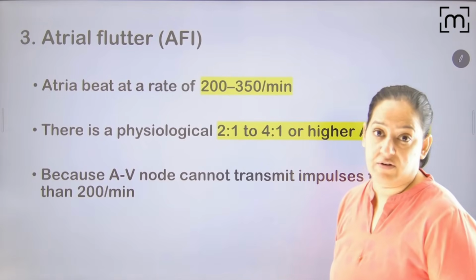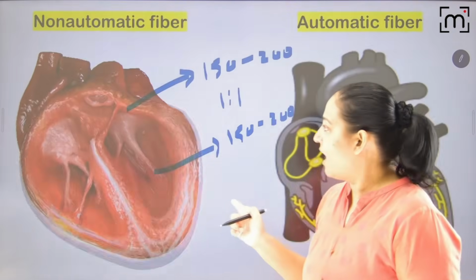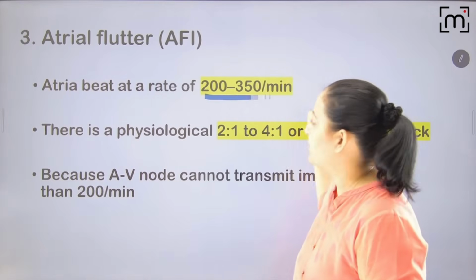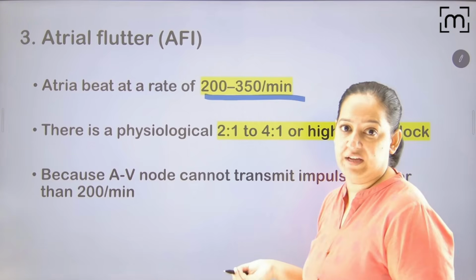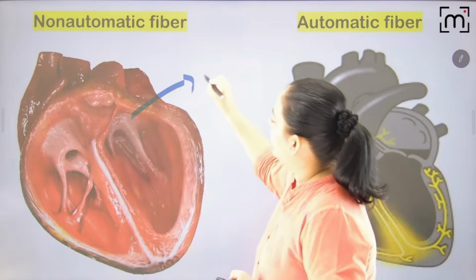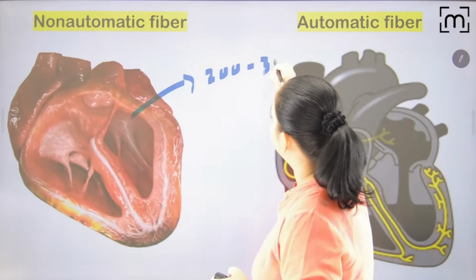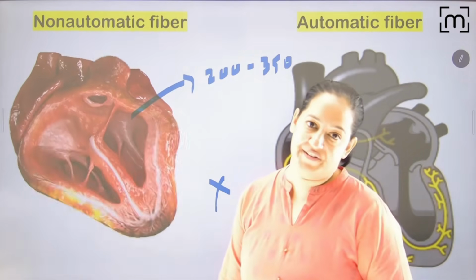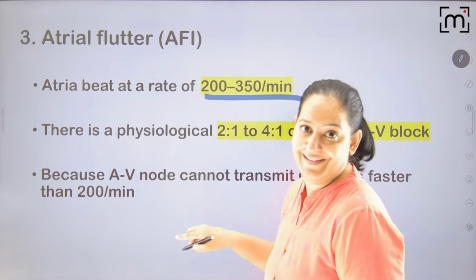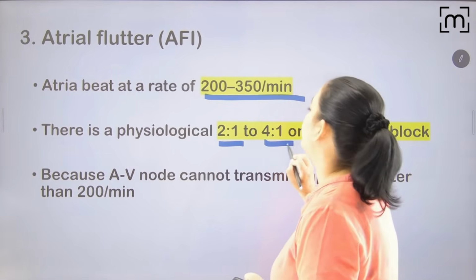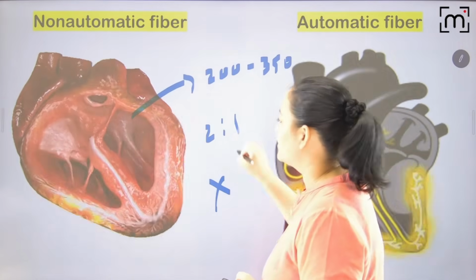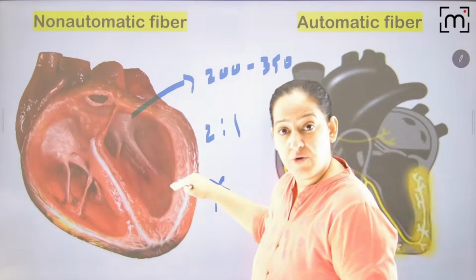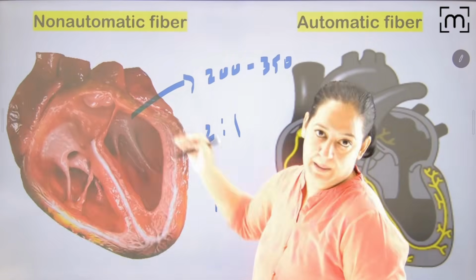Coming to atrial flutter, followed by atrial fibrillation. Here the heart rate was 150 to 200; here it becomes 200 to 350. In the atria it's 200 to 350. In the ventricle it's still 150 to 200, because here the conduction block is there and it is 2:1 to 4:1. So here it is not 1:1. Two waves are there in the atria, one in the ventricle. So the ventricle is contracting at half the speed compared to the atria.